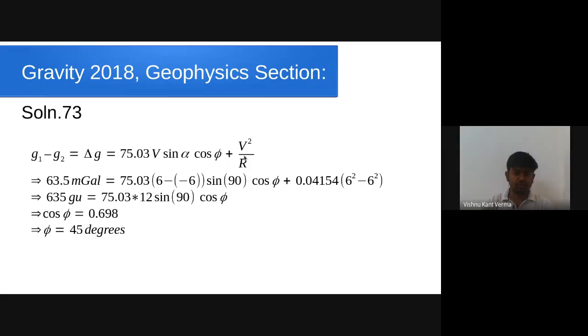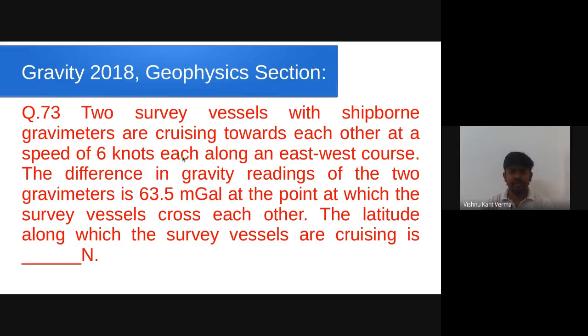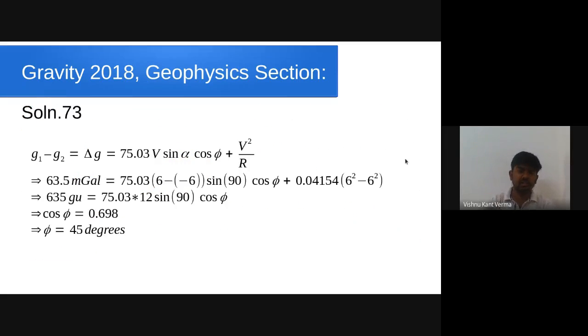This is the formula for Eotvos correction: 75.03 V sin alpha cos phi plus V square by R, where V is the velocity of the vehicle, alpha is the vehicle heading angle with respect to true north. In the present scenario, they have given that vessels are cruising along an east-west course. So the angle the east-west direction makes with true north is 90 degrees. So we'll put alpha equal to 90 degrees. And they have asked about the latitude at which the vessels are moving.